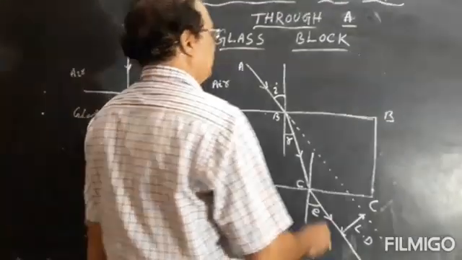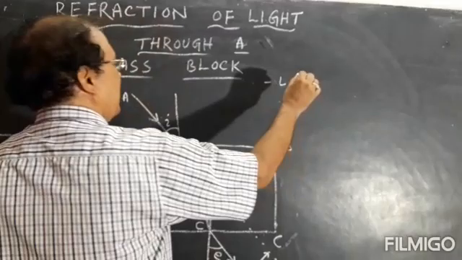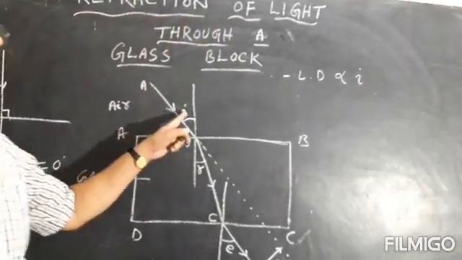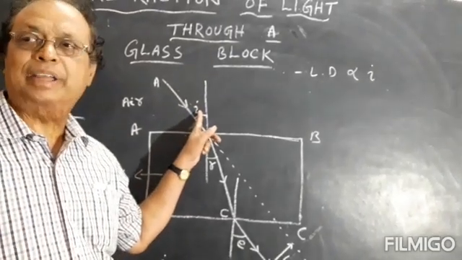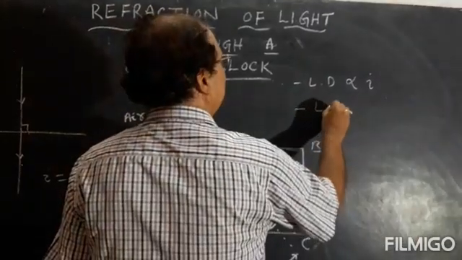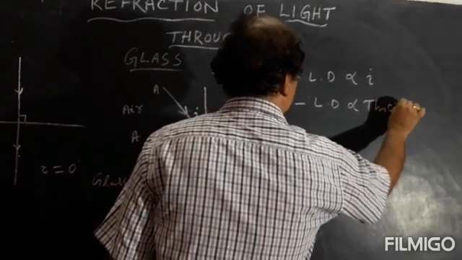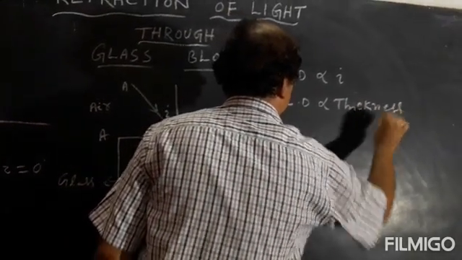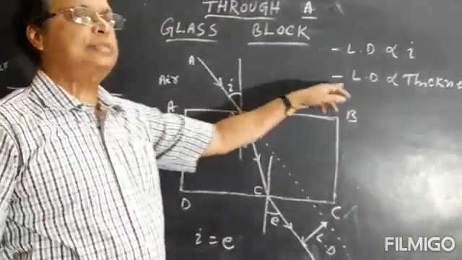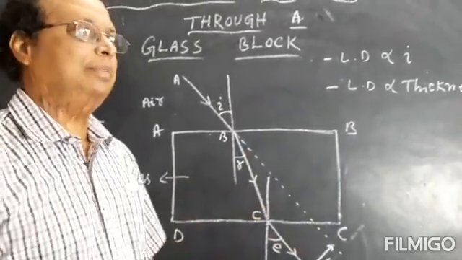Now the first one is lateral displacement is directly proportional to the angle of incidence i. If the angle of incidence is more, lateral displacement will be more. The second one is lateral displacement is directly proportional to the thickness of the glass block. If the glass block is thicker, then lateral displacement will be more. If the thickness of the glass block is less, lateral displacement will be less.